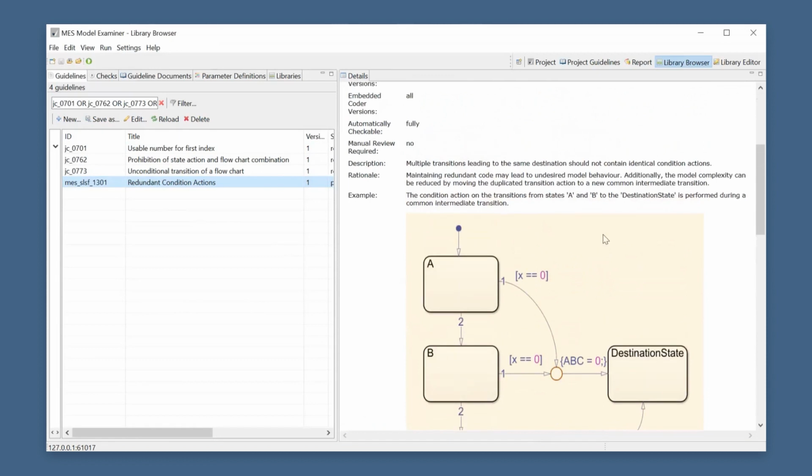So again, we implemented a check for this. And what's interesting about this check in particular is that it also involves a bit more complex repair action than we usually build. So this check can actually remodel parts of your Stateflow chart and enter those intermediate junctions, which I just described, to have a more efficient and easier to maintain modeling pattern, which is very interesting and was also very interesting to develop.